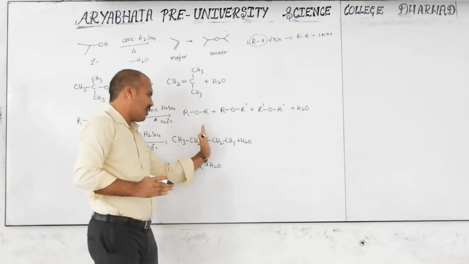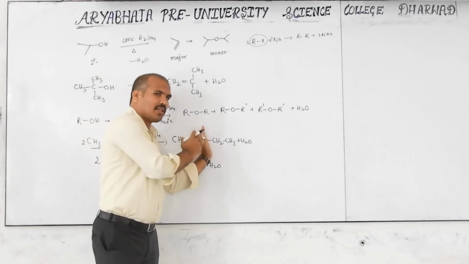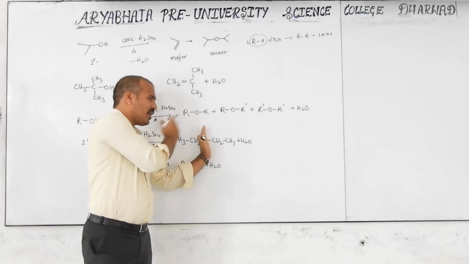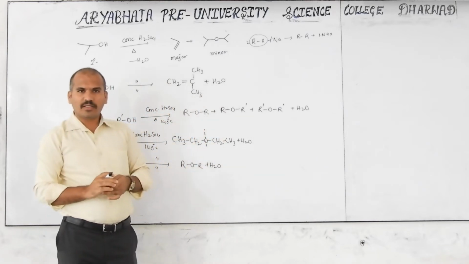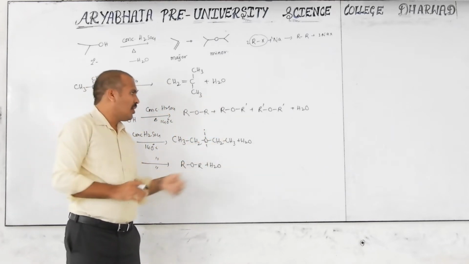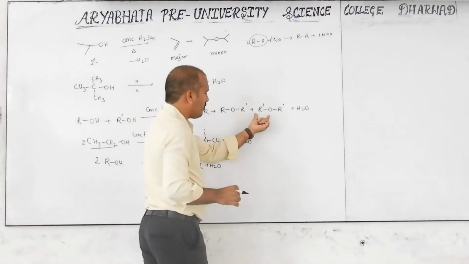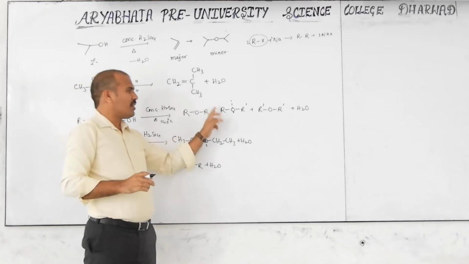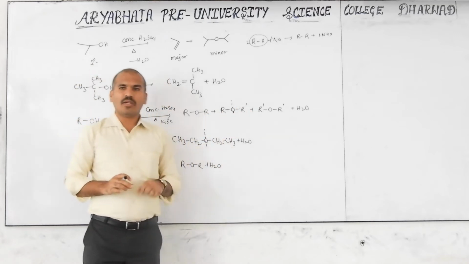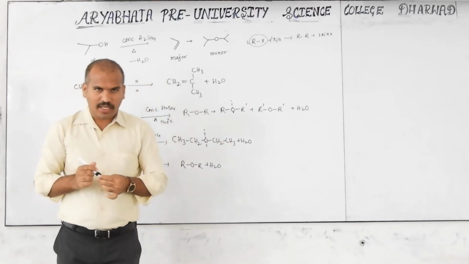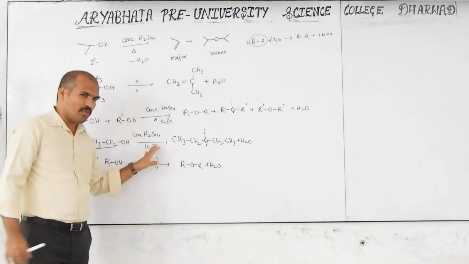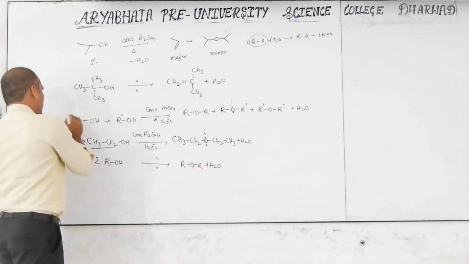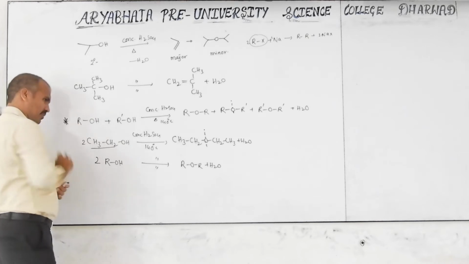If there is a mirror plane that bisects the molecule, and the left and right sides are equal, that is called a symmetrical molecule. Here it is symmetrical, but here it is unsymmetrical: on the left side R is there, on the right side R dash is there. So to prepare an unsymmetrical ether, this method is not suitable. This is a very important point for competitive exams.